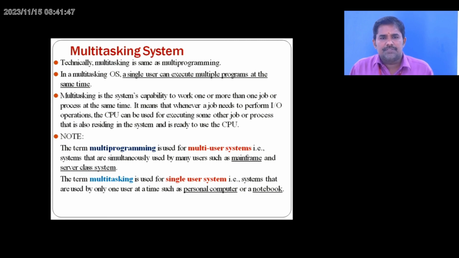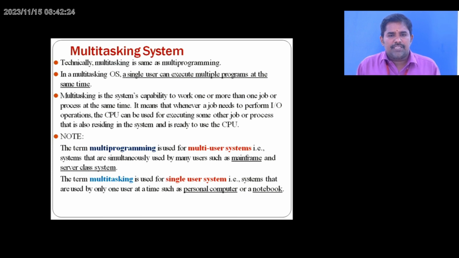A multitasking system does multitasking, as the name itself tells us. In a multitasking OS, a single user can execute multiple programs at the same time. So multitasking is the system's capability to work on more than one job or process, so we can execute more than one process at a time. It means that whenever a job needs to perform an input-output operation, the CPU can be used for executing some other job or process that is also residing in the system and is ready to use the CPU.